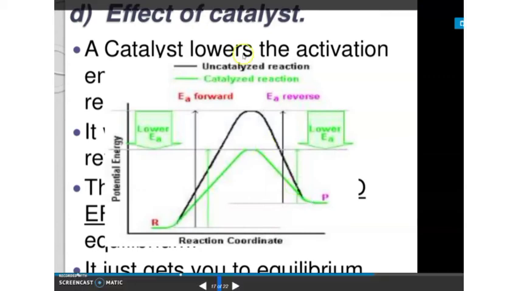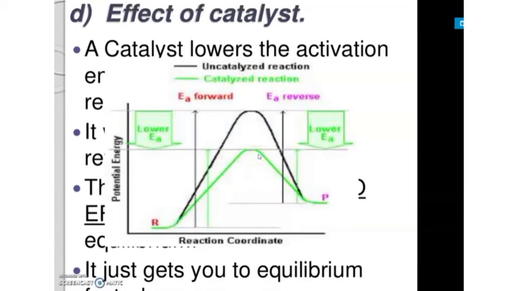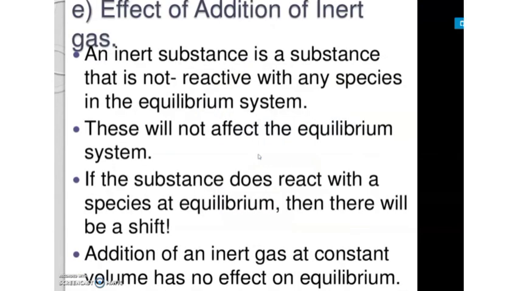Here the activation energy is very high without it, but if we add any catalyst such as nickel, platinum or palladium, it will reduce the activation energy, so the product can form easily. So catalyst helps to attain equilibrium easily. Other than that, there is no effect of catalyst on the equilibrium.